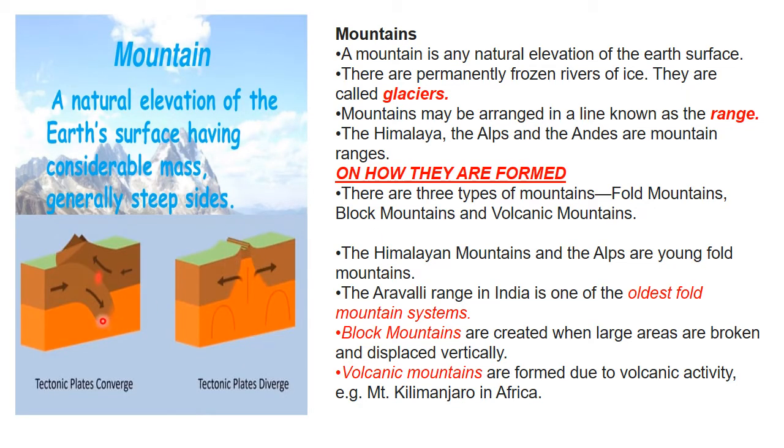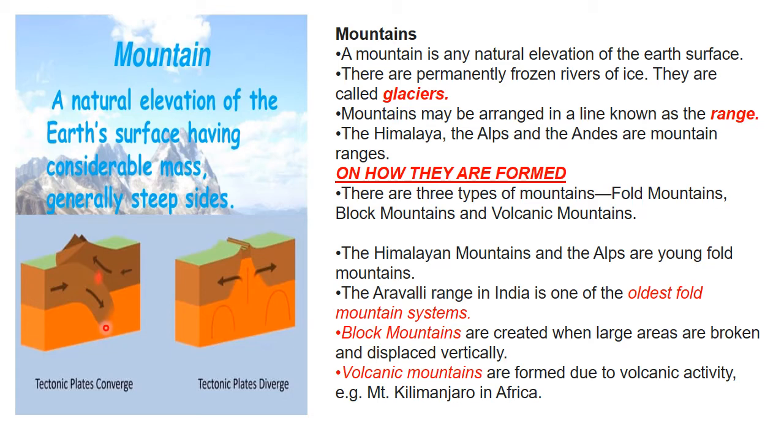Now, we just read about tectonic plates. The tectonic plates below the crust are continuously moving, but the speed is not very high. When the speed becomes more, that results in an earthquake. When they are converging, coming together, a type of mountain forms, which is your young fold mountains. These tectonic plates also diverge, that means they go apart, which results in a break. This is the result of your block mountains. So these two mountains we are going to talk about now.